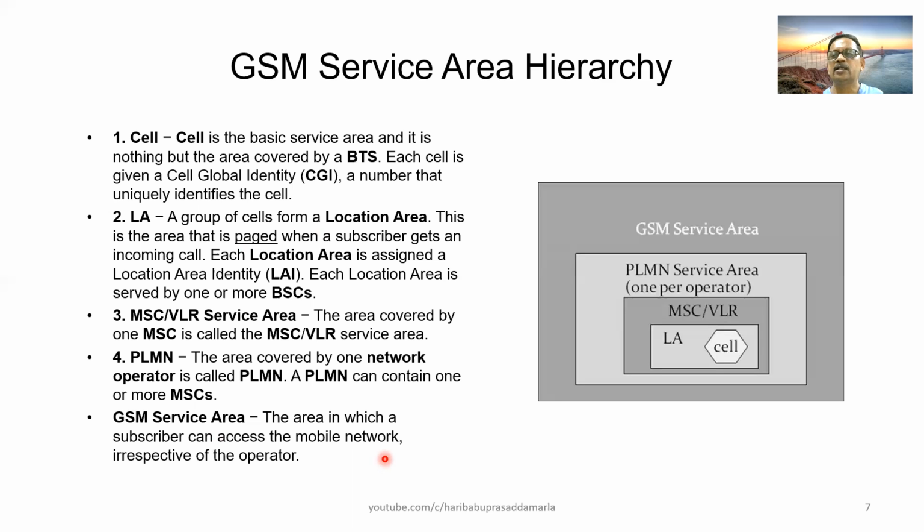When an operator is not having mobile services, say for example in some two states, he has to enter into an agreement with the operators whosoever is having the coverage in those states.